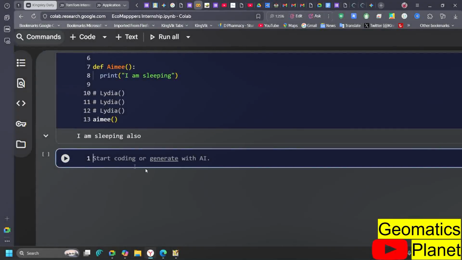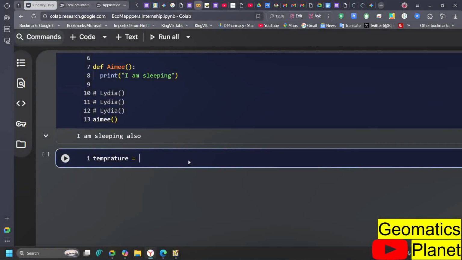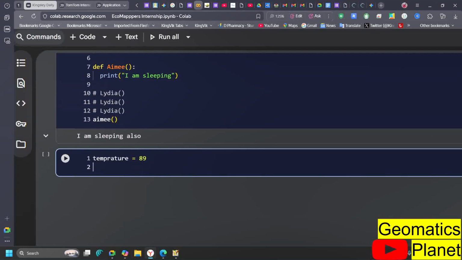Now in our case, we can also use temperature like that. So let me say temperature here, a temperature in degrees Celsius or Kelvin or Fahrenheit. Which one do we need to use here? Let's use Fahrenheit, for example. Say we have a temperature in Fahrenheit like 89, and we want to convert it into Celsius.